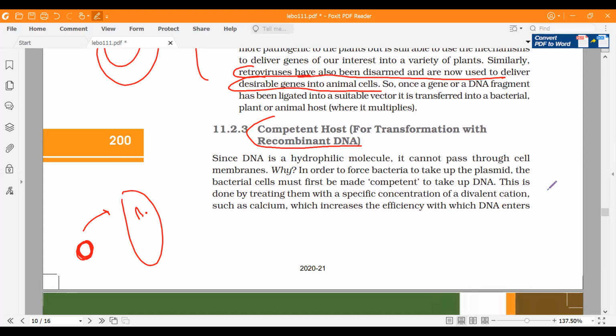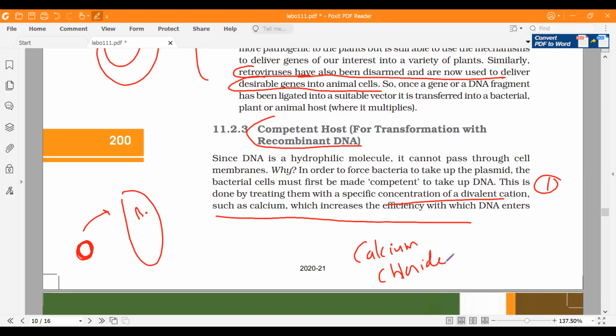The first method over here is the calcium based method. You can use a solution of calcium chloride. You take the host bacteria into this, then you put the DNA also over here.